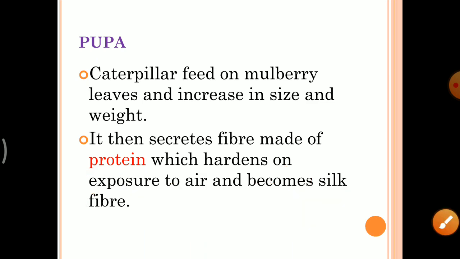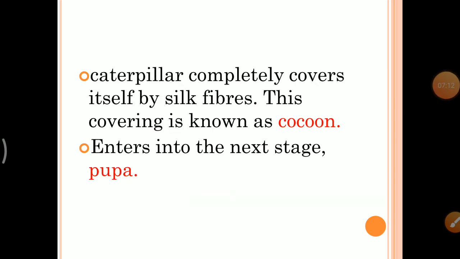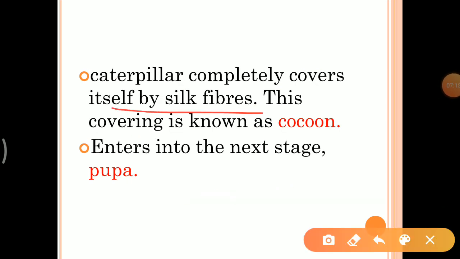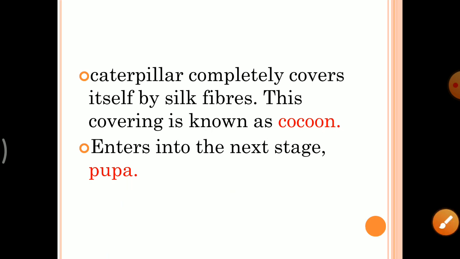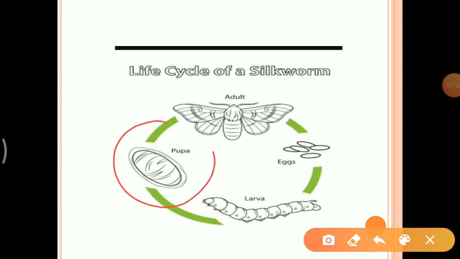And soon the caterpillar completely covers itself by the silk fiber. In that stage, we are not able to see the caterpillar, we just see a roll of thread. That stage is called cocoon. Let me show you a cocoon. See, the caterpillar is inside this cocoon, and from the upper side we can only see this structure on which silk fiber is completely covered. This stage is called pupa, and this structure is called cocoon.